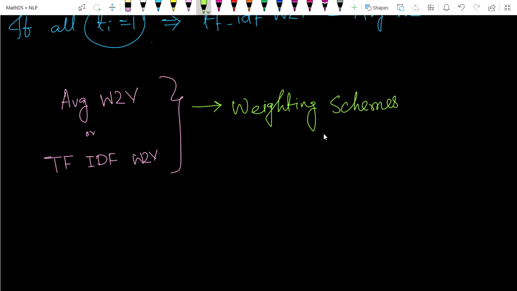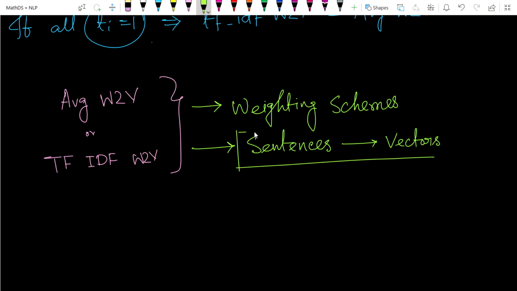It helps us simply to find the weighting schemes and to convert sentences to vectors. These are simple weighting schemes that help us to convert sentences to a vector.